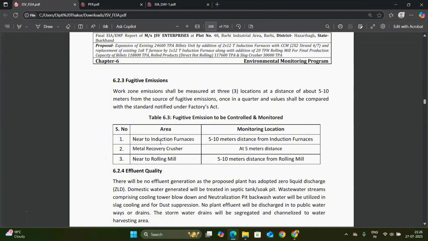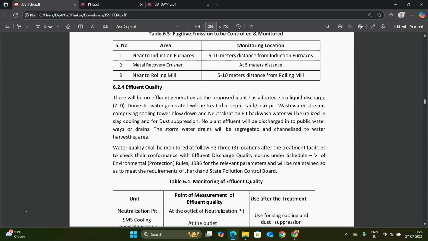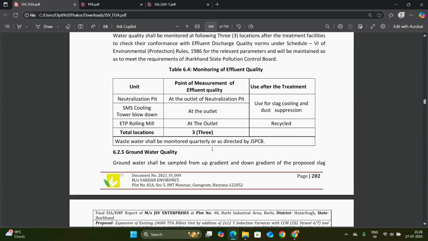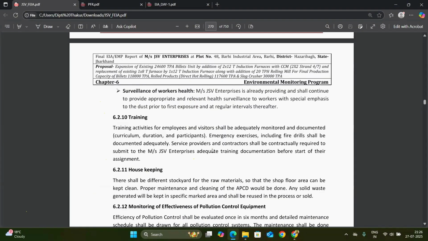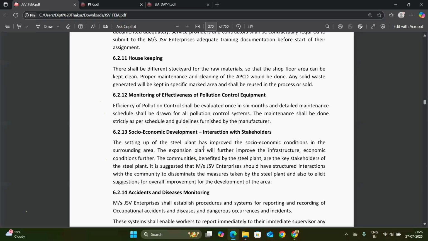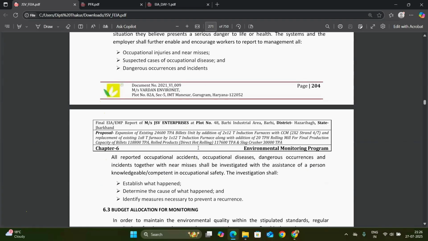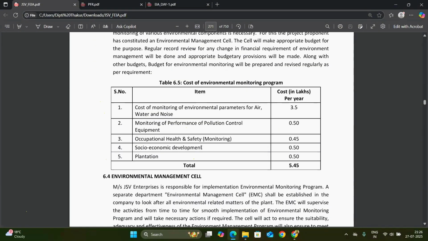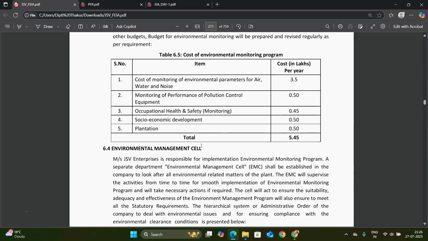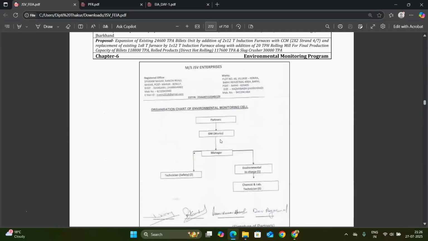Monitoring locations are near the induction furnace, the metal recovery crusher, and near the rolling mill. Sorry. And the monitoring of effluent quality is also written in this report. Next are the training, housekeeping, socioeconomic development, and accident and disease monitoring, all monitored after 6 months. And we have to mention this in the 6 monthly compliance report of every industrial activity. So we have to mention the cost of the environmental monitoring program for every industry.